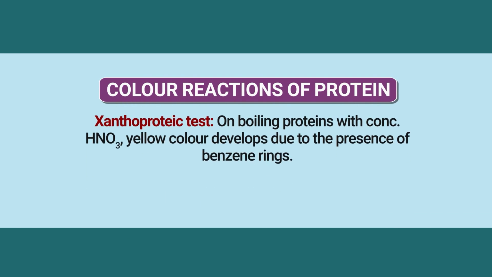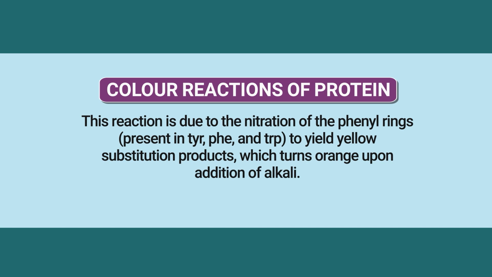Then the xanthoproteic test. On boiling with concentrated HNO3, a yellow color develops due to the presence of a benzene ring. This reaction is due to the nitration of the phenyl ring, in the presence of the specific amino acids tryptophan, PHE and TRP, to yield a yellow substitution product which turns orange upon addition of alkali. So this is the xanthoproteic test. These are some chemical properties of protein.